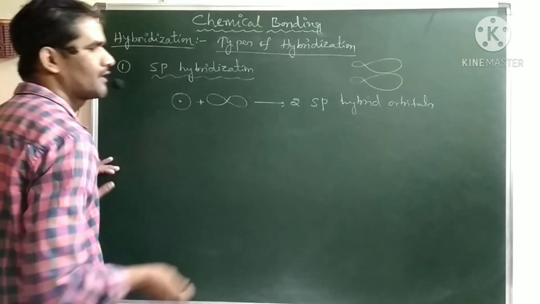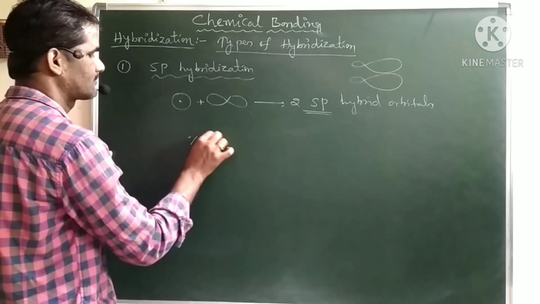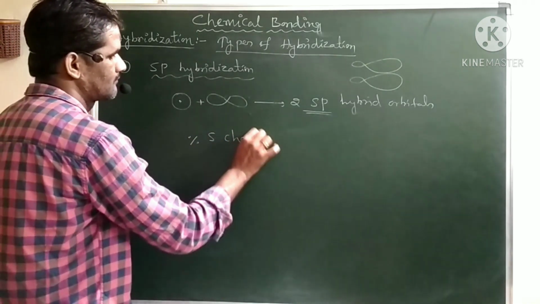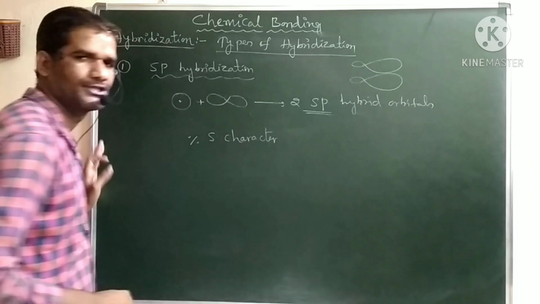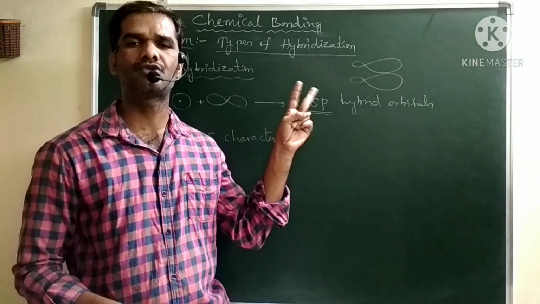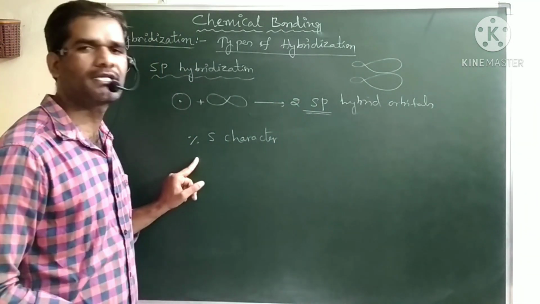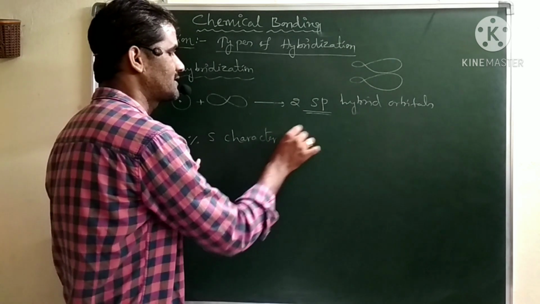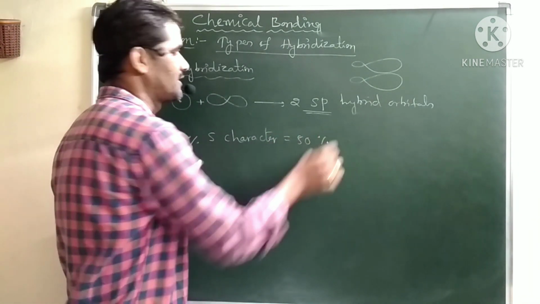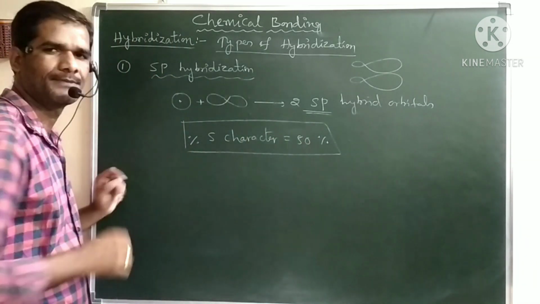Next, if you see, we have the two sp hybrid orbitals. The percentage of s character in this sp hybridization: sp hybridization means it is made up of only s and p. Only two are there, giving 100% contribution. So the percentage of s character in sp hybridization is 50%. This is the percentage of s character in sp.